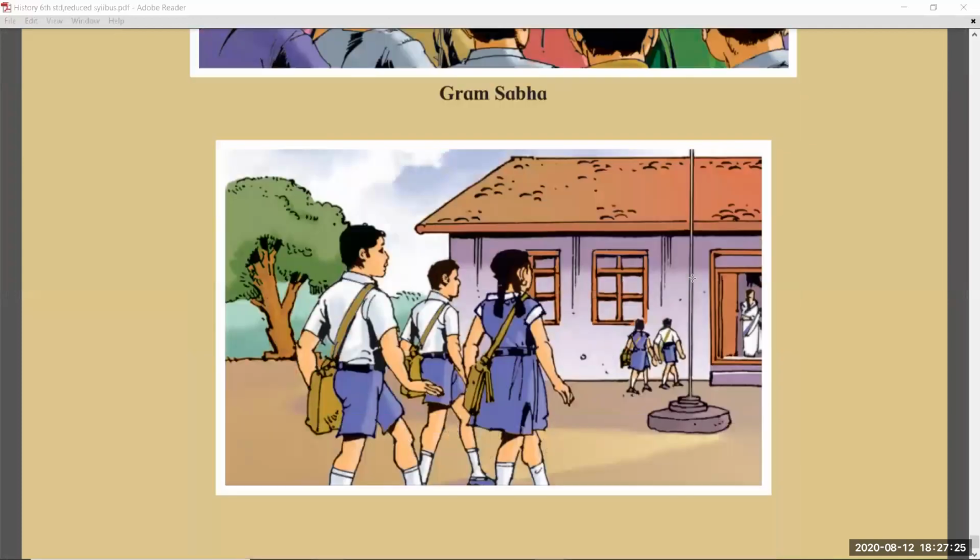So that's it, students. That's the Maharashtra State Board 6th standard history and civics reduced syllabus details. I have given it here page by page.